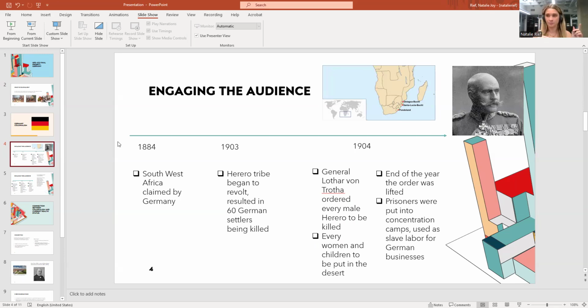And the prisoners were then put into concentration camps and used for slave labor for German businesses because it was cheap labor, and Germany did not want the Herero tribe to revolt, so they tried to destroy them and use them as slaves. And then the top right, that's a picture of the general that put into place the order of every man being killed and the children and women being put in the desert. And then on the left is the picture of the part of Southwest Africa that Germany decided to take over.